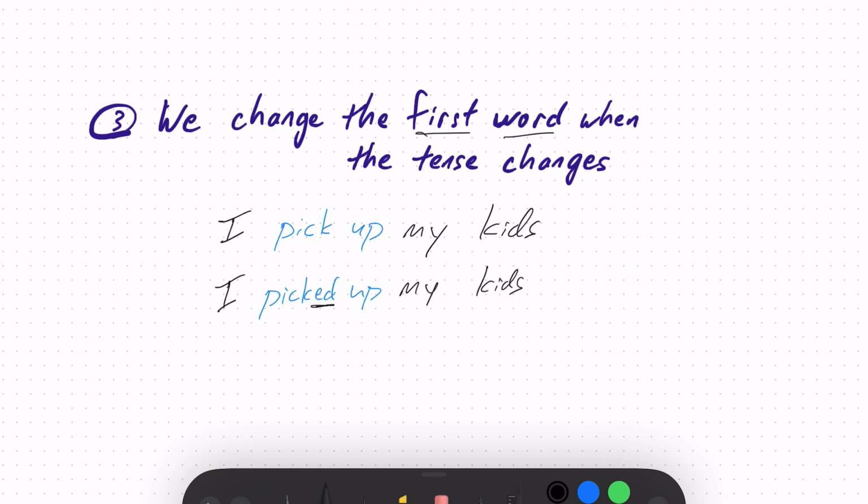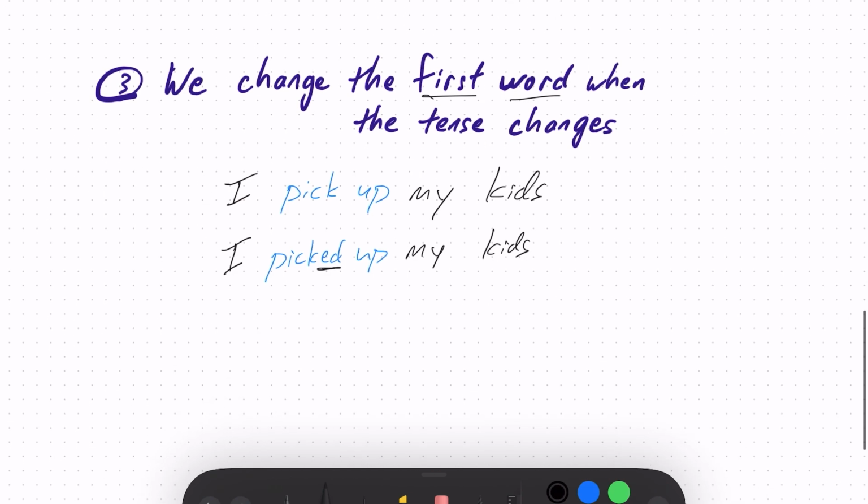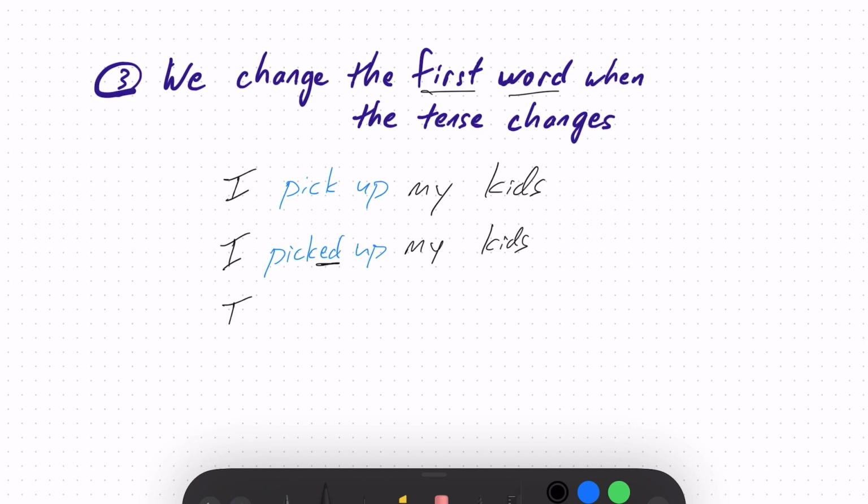We never say I pick up my kids with a phrasal verb, okay? And if we say a progressive tense with the ing form, we would say I am, what do we say? Do you know? I am picking up my kids. Again, for the ing, we put the ing on the first word, on the word pick. We don't say I am pick-upping my kids. We never say that. We say I am picking up my kids. And remember, if you want to, you can put this in here. You can say I am picking my kids up. That's fine too. That sounds very natural.